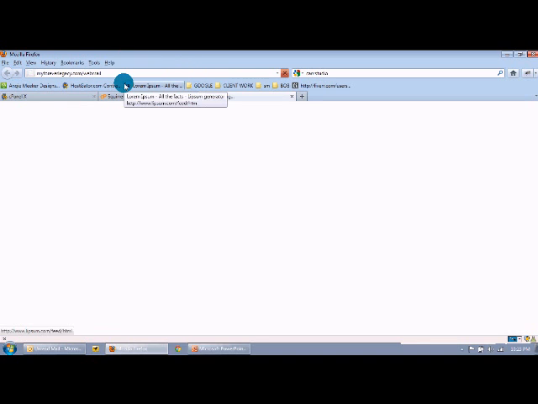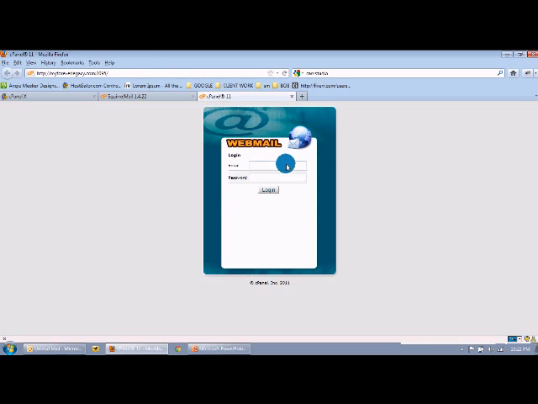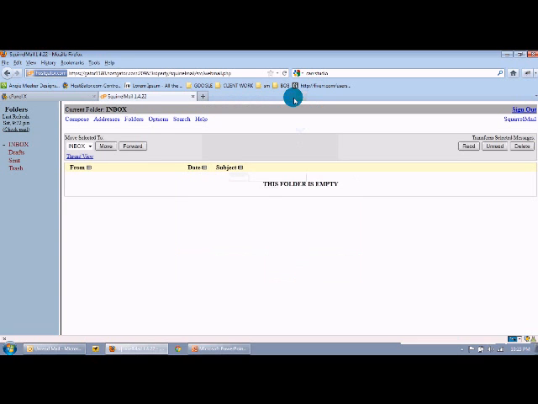And then when you hit enter, you'll be given a place to enter your email address and your password for that particular email account, and it will take you right back to that screen where you have the 3 choices for the email client, and you can choose whichever one you want and log in and get started.